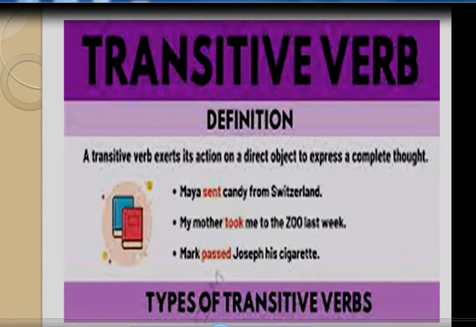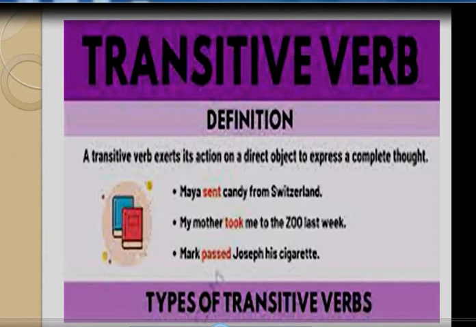A transitive verb exerts its action on a direct object to express a complete thought. For example, Maya sent candy from Switzerland. My mother took me to the zoo last week. Mark passed Joseph his cigarette.